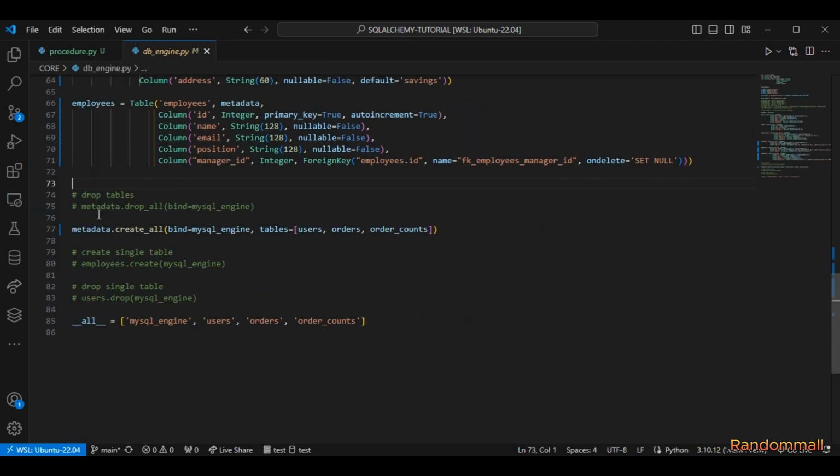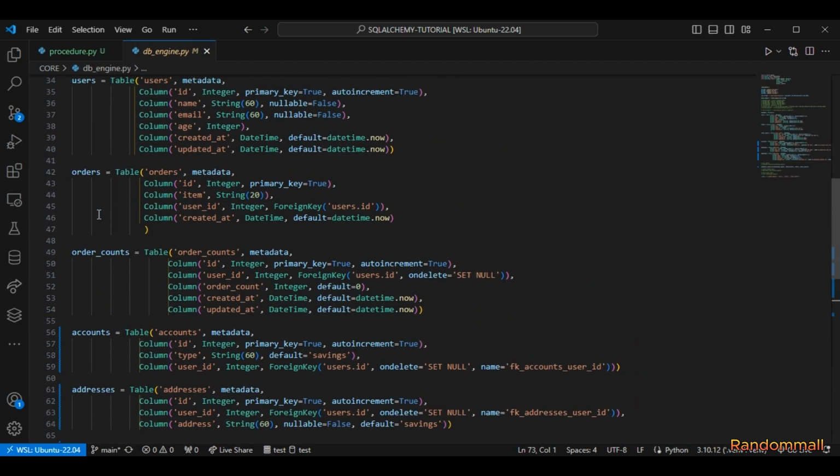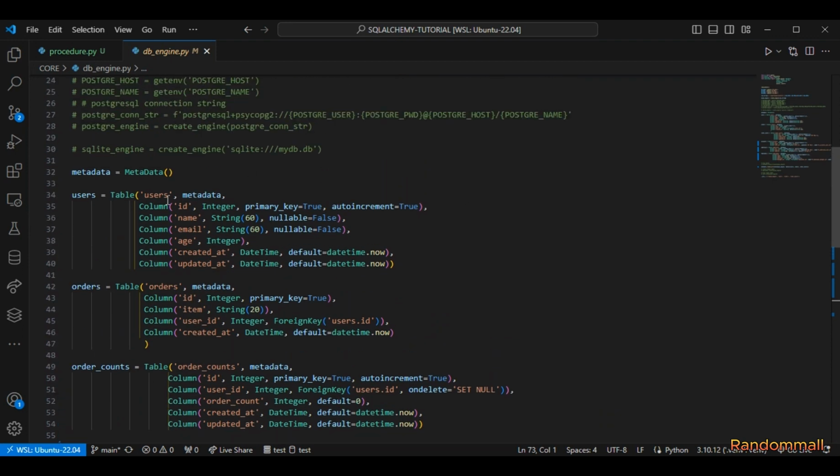Because here, the way we are going to be doing this is, whenever a new user is created, we are going to use the stored procedure to automatically create an entry in the order count table for the user, and we are going to set the value, which is order count, to 0. We're not going to do it by code, we're going to do it by using the procedure. And the same procedure is going to handle a situation where a user makes an order, and the procedure is going to increment the order count for that user by 1. So let's do it.